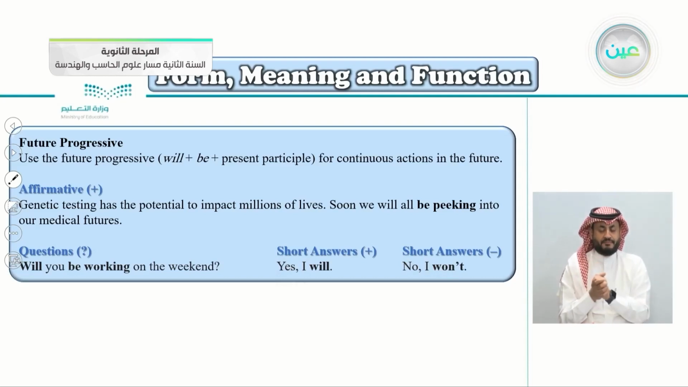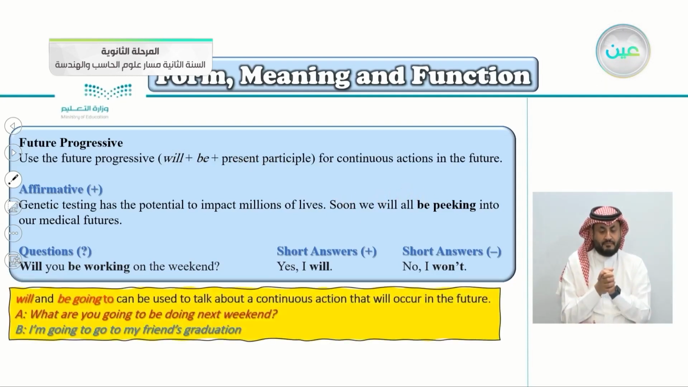The future progressive, just to remind you, the form: will, be, and the present participle, just like here, we will all be peeking. Will and be going to can be used to talk about a continuous action that will occur in the future. So again, will or even be going to can be used to talk about a continuous action that will occur, that still didn't happen. We're talking about the future here. For example, what are you going to be doing next weekend?